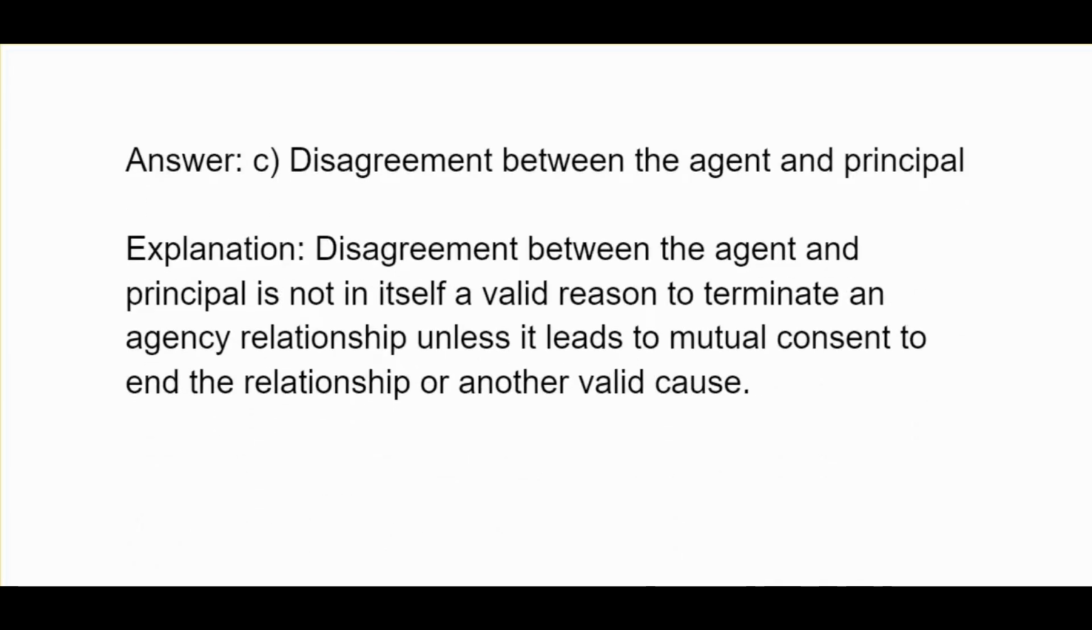C, disagreement between the agent and principal. Disagreement between the agent and principal is not in itself a valid reason to terminate an agency relationship unless it leads to mutual consent to end the relationship or another valid cause.